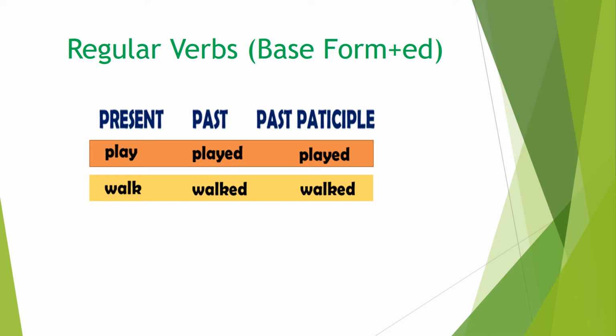Here we have forms of verb which take ed when they are converted into past and past participle form. For example, we have play, and the past form is played, and the past participle form is played. Both past and past participle forms are taking ed at the end. So they are following a fixed pattern. So that's why they are called regular verbs. The second example is walk, and the past form is walked, and the past participle form is walked. Both of these verbs are taking ed when they are converted into past and past participle form.